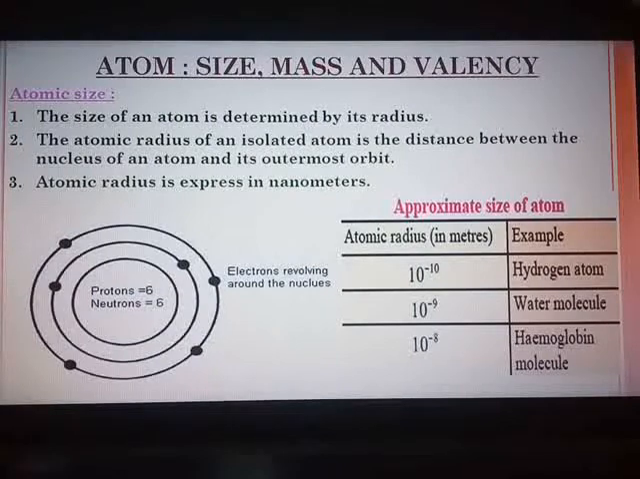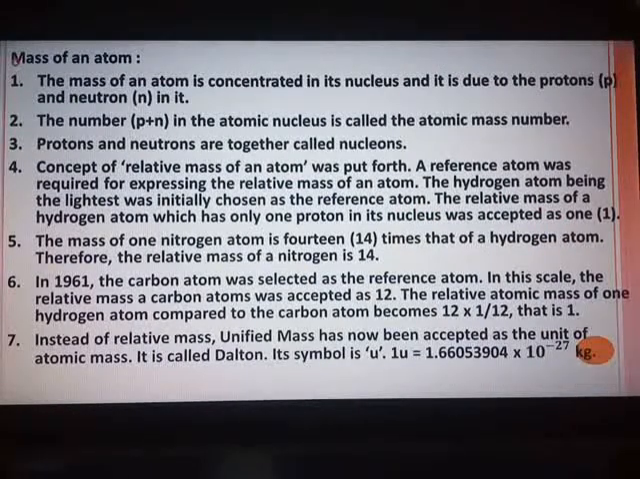Now you know that the mass of an atom is concentrated in its nucleus, which is due to the protons and neutrons which are present in it. The total number of protons and neutrons in the atomic nucleus is called the atomic mass number, and protons and neutrons together are called nucleons. Now we come to our main point, mass of an atom.